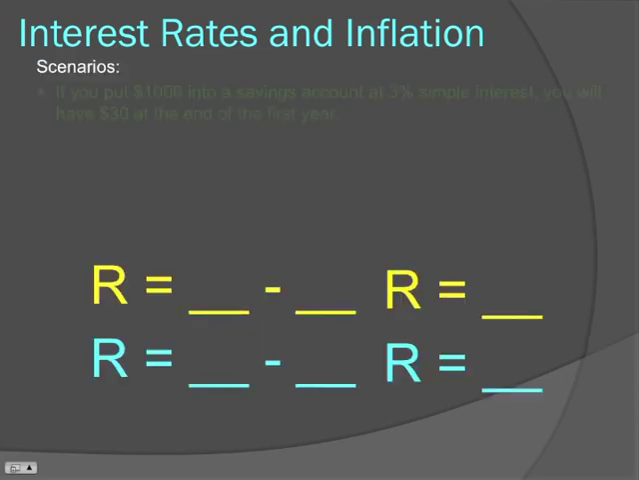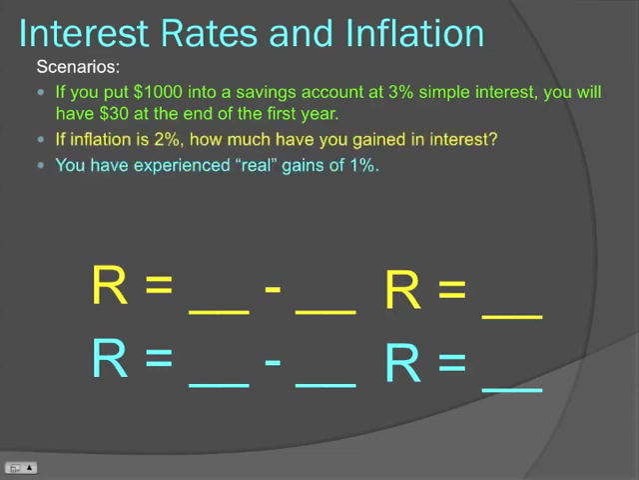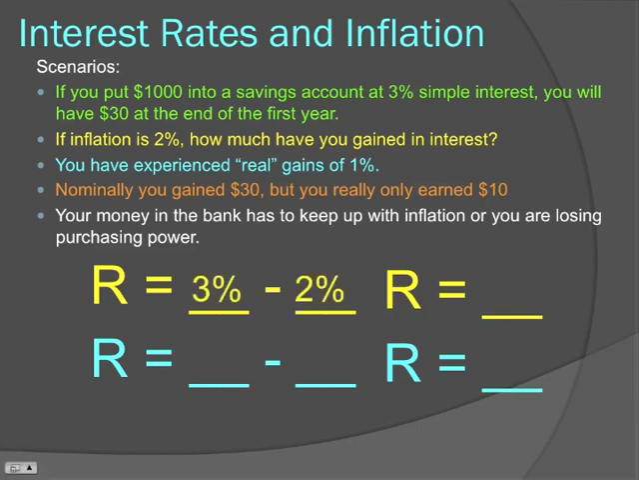So here's a scenario. Let's say you have $1,000 and you put it into a savings account. You're going to earn 3% simple interest, or you'll have $30 extra at the end of the year. If inflation is 2%, how much have you really gained? Well, in real terms, you've gained 1%. Nominally, you gained $30, but you really only gained $10, and that is because of the increase in price level. Again, the moral of the story is your money must keep up with inflation or you are losing purchasing power. In this case, the 2% increase in price level of the market basket stripped the value of your earnings.